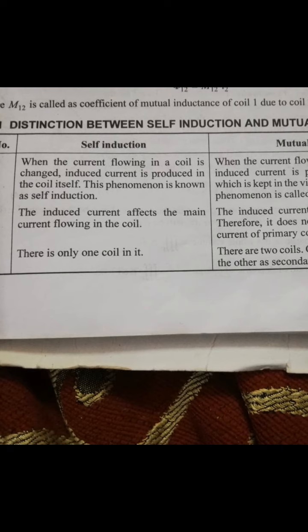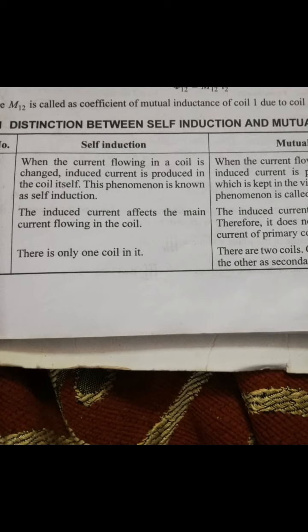When a current flows in the coil, a magnetic field is set up in it. Whenever the current is flowing in the coil, a magnetic field is developing in the coil. Here for self induction we will consider only one coil. If the current passing through the coil is changing with respect to time, an induced emf, electromotive force, is set up in the coil, by Lenz's law.